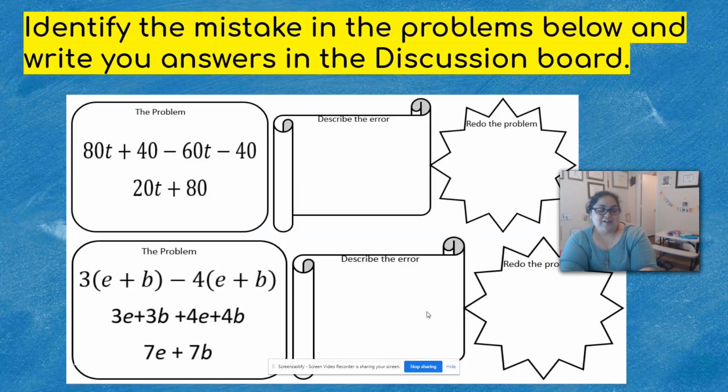Tell us in words what they made the mistake on. If you can't tell us in words, but you do kind of know the answer, I can give you some credit for that, but I really need you to be able to express to me in words where they made the mistake.